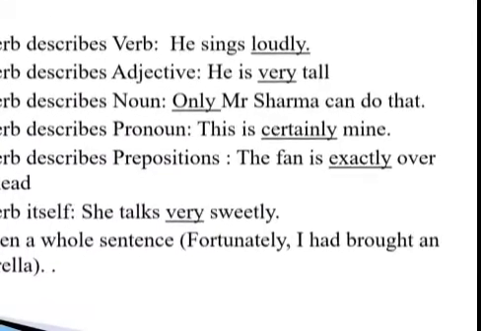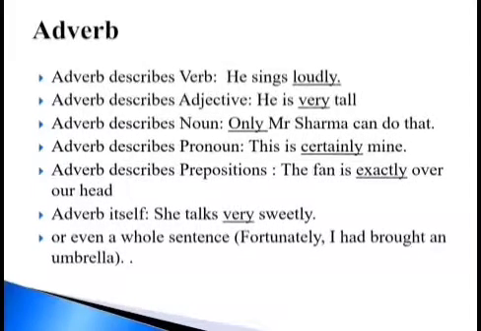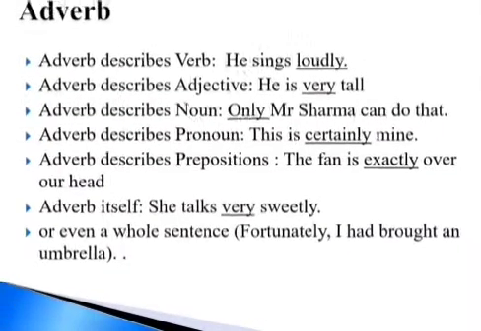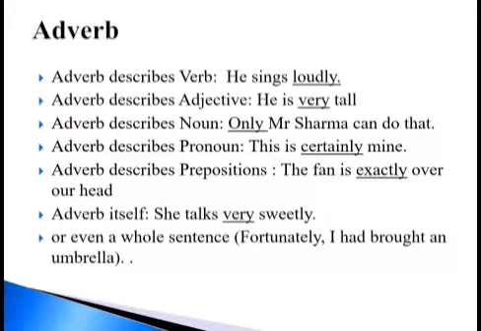So adverb can qualify adverb itself, or even a whole sentence can be described by adverb. Fortunately, I had brought an umbrella. So the complete sentence I had brought an umbrella is being qualified by the word fortunately, and fortunately is an adverb. So we must understand that adverb has a variety of use.